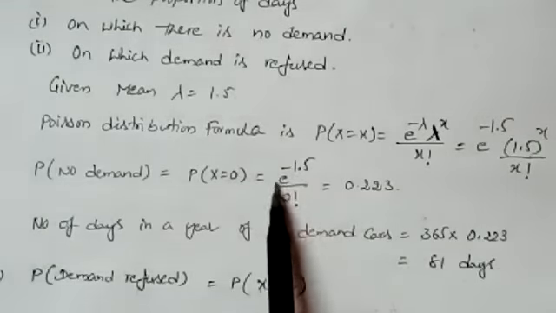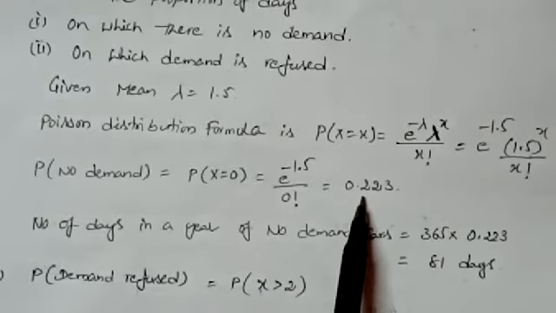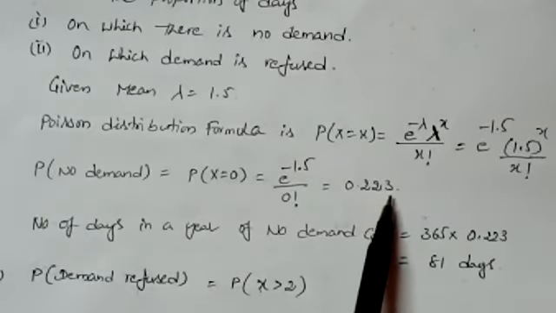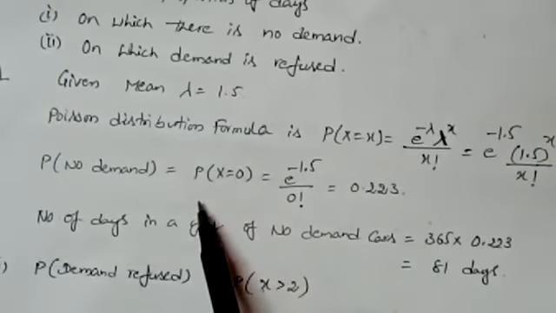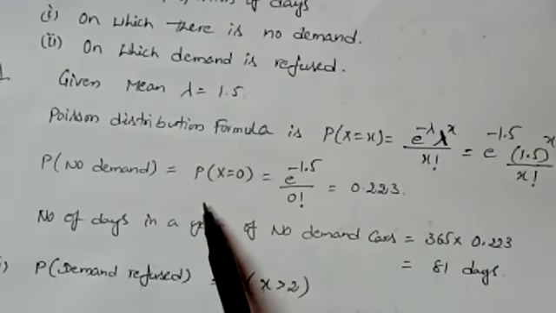Simplifying this, you get 0.223. So this is the first question, probability of no demand cars.